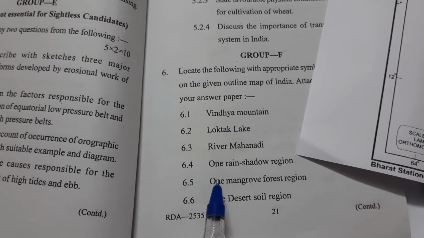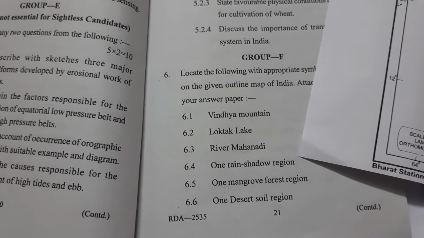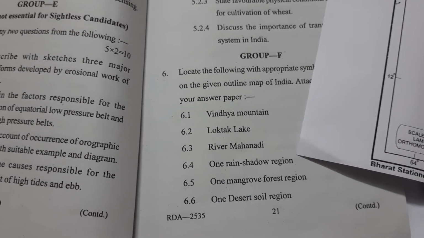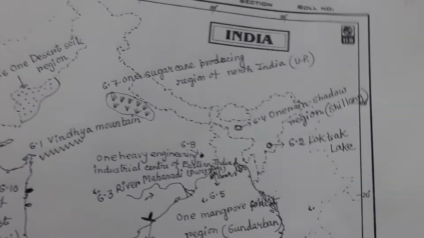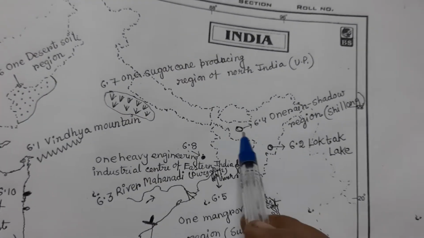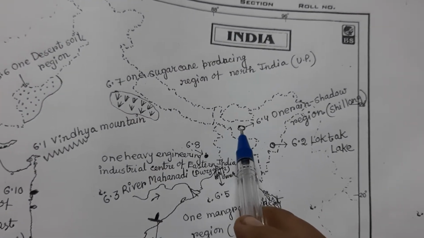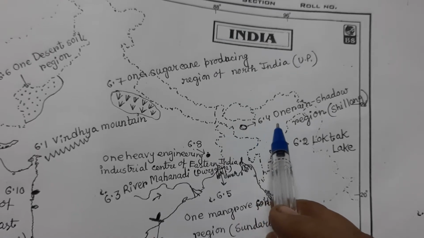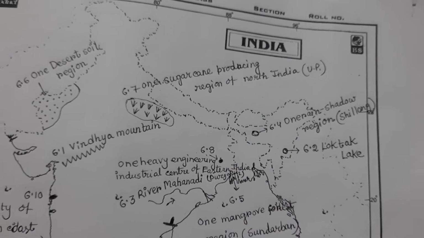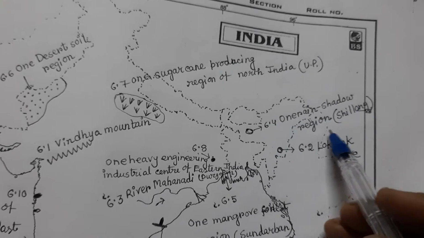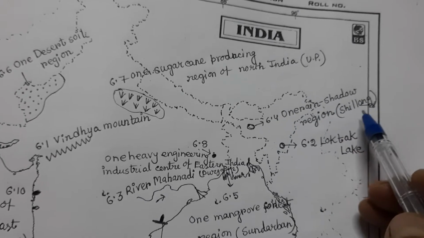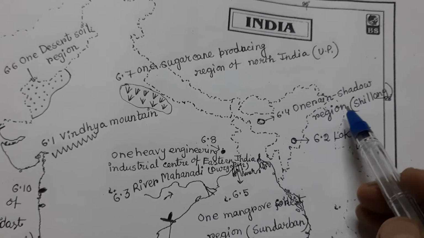6.4, our point was one rain shadow region. One rain shadow region is Shillong. So you point this location and write 6.4 one rain shadow region, and in bracket write Shillong, like this.